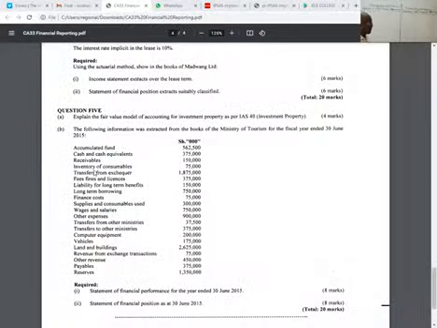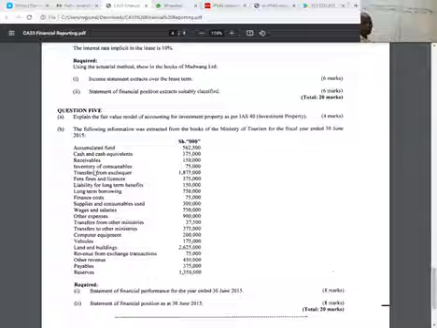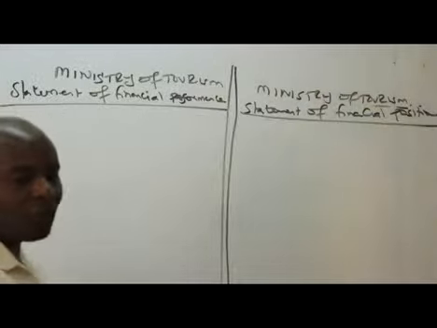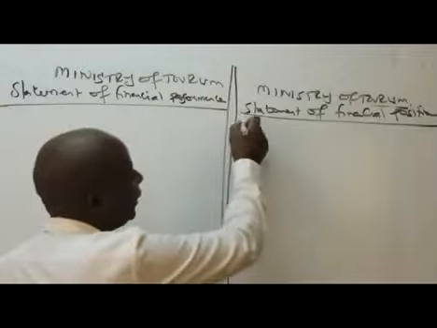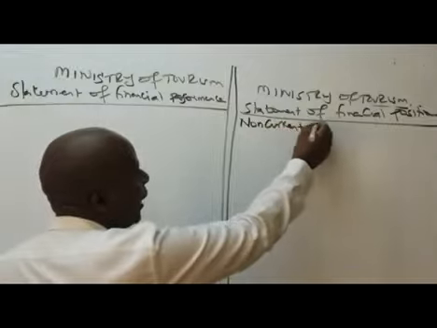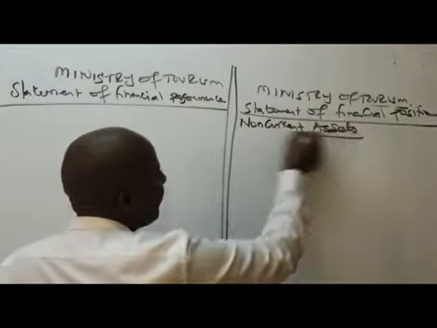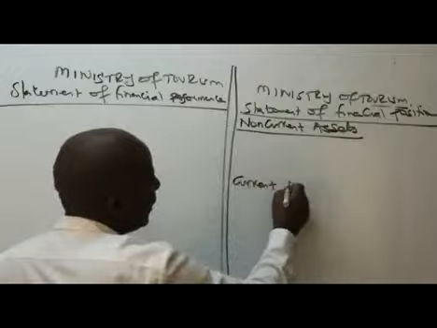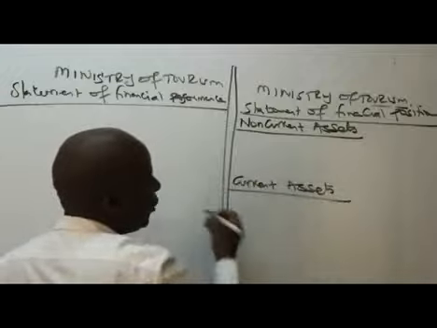The first one is accumulated fund. If you remember accumulated fund, we've said already where it should go. This should go to the statement of financial position. So under statement of financial position, normally we have our assets. Our assets will be categorized into two. We have the non-current assets, right? We have here the current assets, for us to be able to get the total assets.